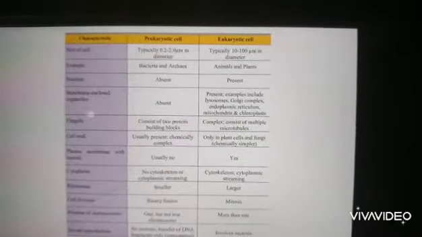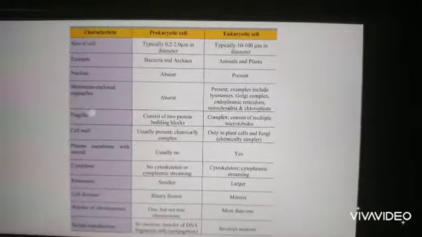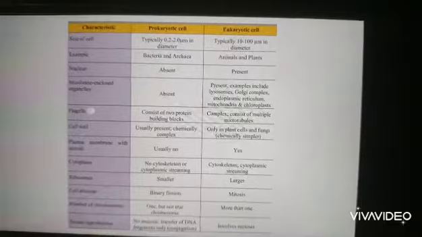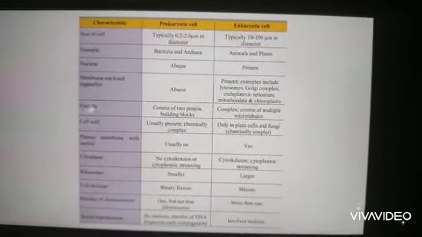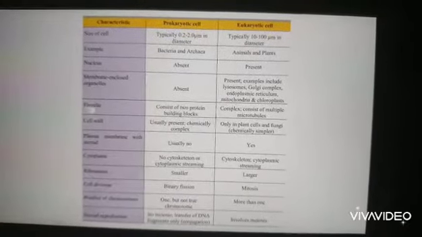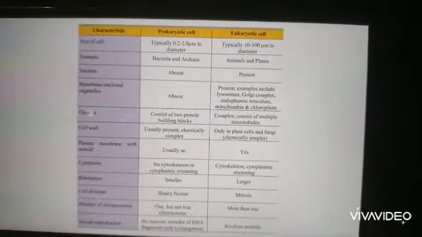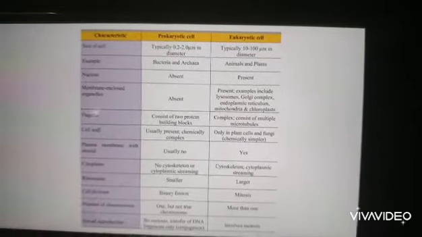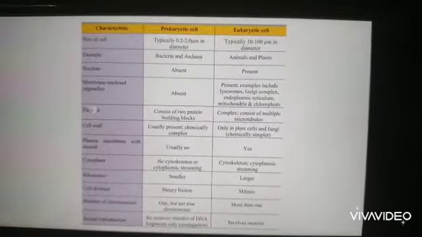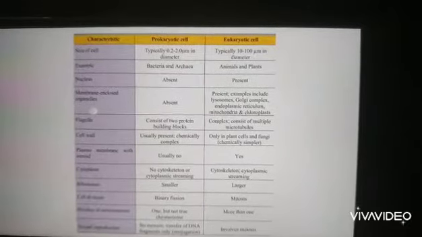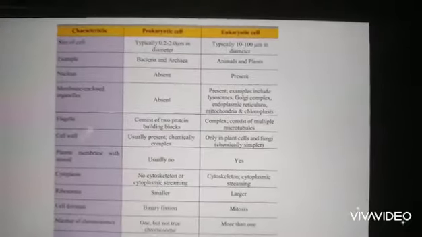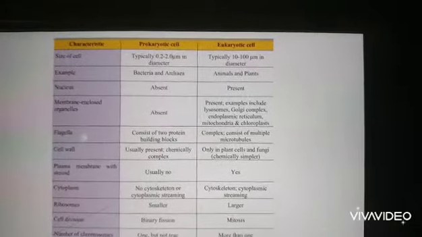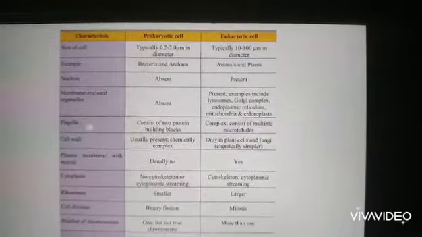Students, as you all know that organisms are divided into two types on the basis of the number of cells: unicellular and multicellular. But further they are also divided into two types, prokaryotic cell and eukaryotic cell, on the basis of the structure or organization of the cell. Prokaryotic cells are unicellular and eukaryotic cells are multicellular.